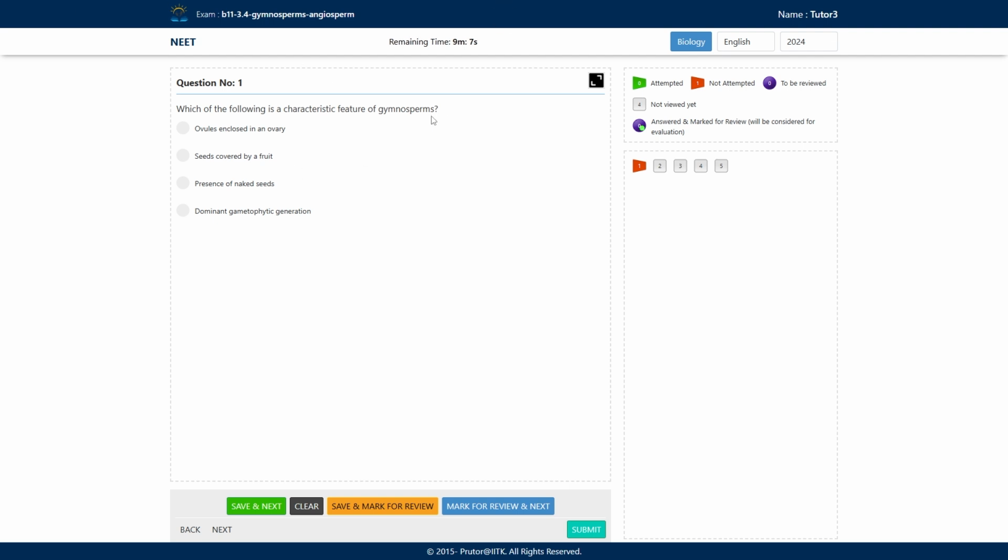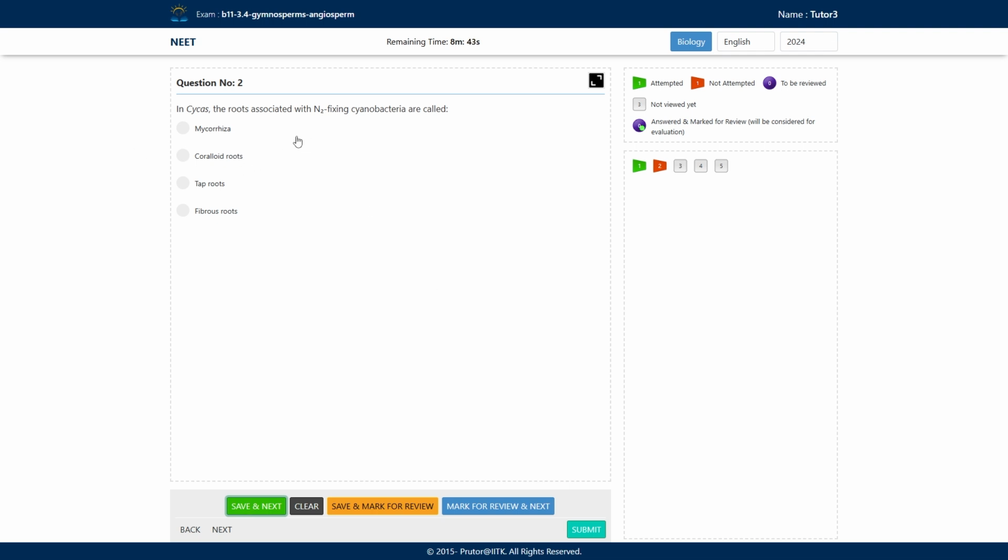Seeds covered by fruit is an angiospermic characteristic. Ovules enclosed in an ovary is again an angiospermic characteristic. Dominant gametophytic generation: no, the gametophytic generation is highly reduced in gymnosperms. So this is the correct answer. I'll save and move to the next question.